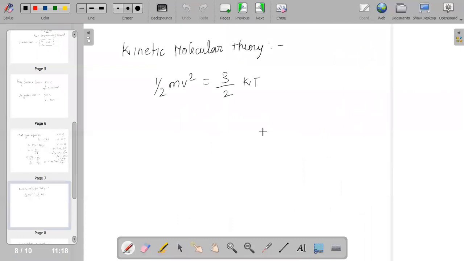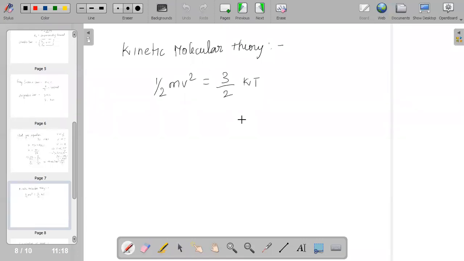And when we say kinetic molecular theory, the formula for it is half mv square is equal to 3 by 2 kT. Molecules are point masses, having no volume, and gas atoms will apply no force on each other unless they collide.